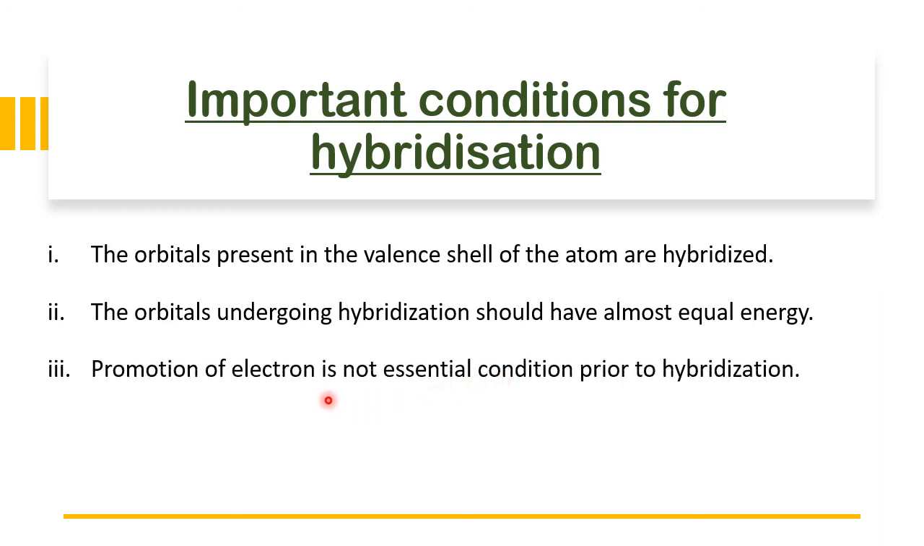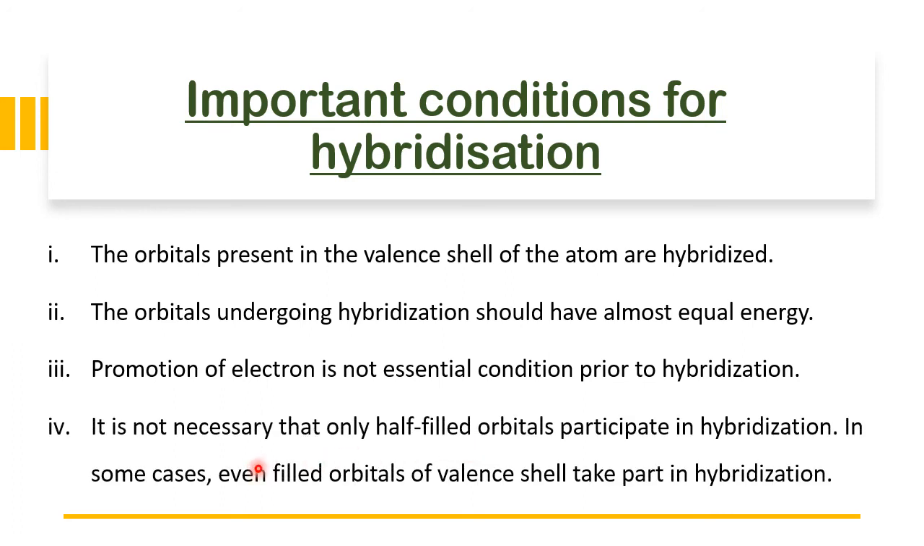Promotion of an electron is not an essential condition prior to hybridization. This is very important. In carbon, 1s2, 2s2, 2p2, in 2p2 two unpaired electrons are there, so they undergo hybridization. If sometimes we require 4 unpaired electrons, we promote one electron of the 2s to the empty 2pz orbital, going for 4 unpaired. But this is not an essential condition; if required, we promote, otherwise no.